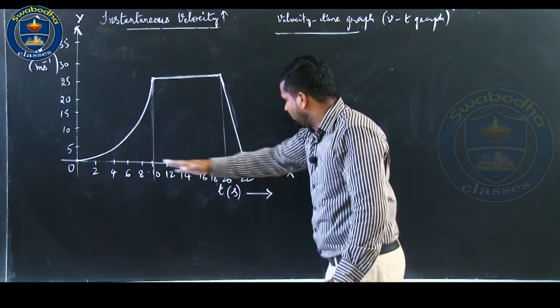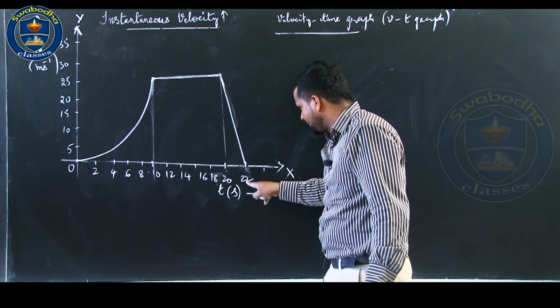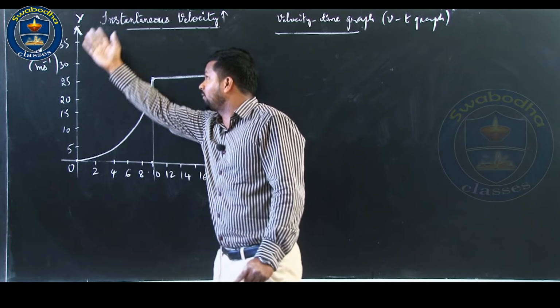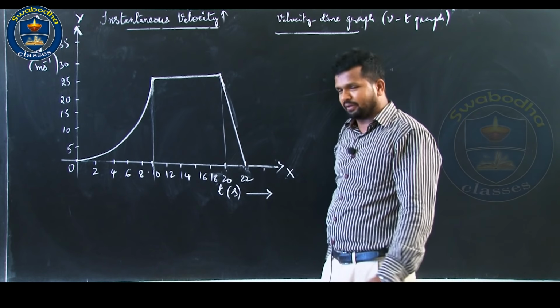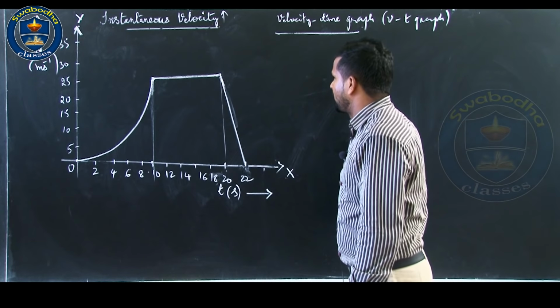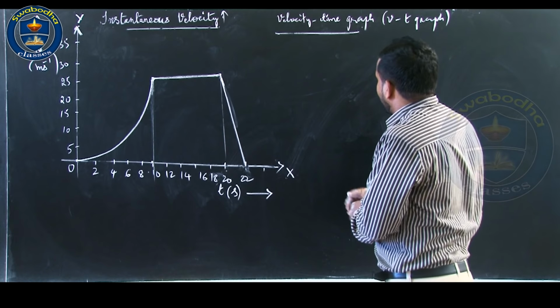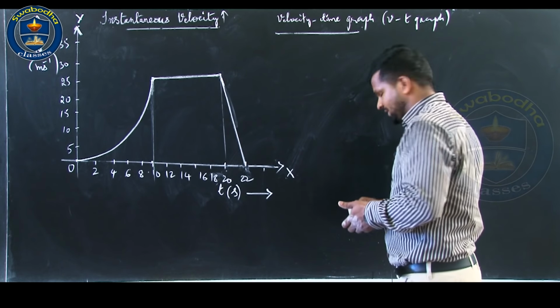The point is on the x axis, where the value of y is 0; x means time, 22 seconds, and y means velocity. So at 22 seconds its velocity becomes 0, meaning it stops. This is the velocity time graph for the situation we considered.